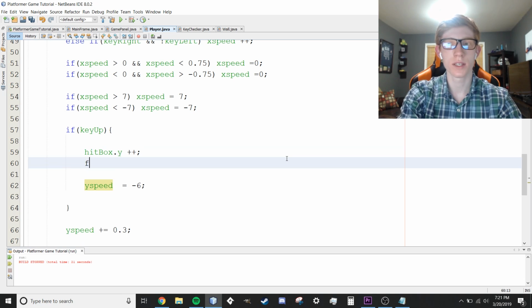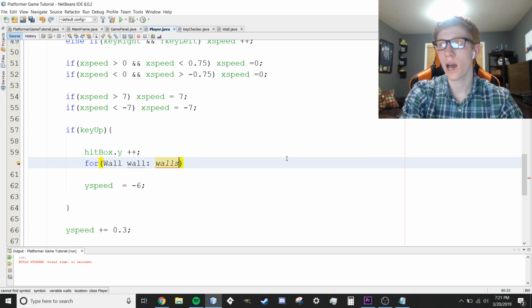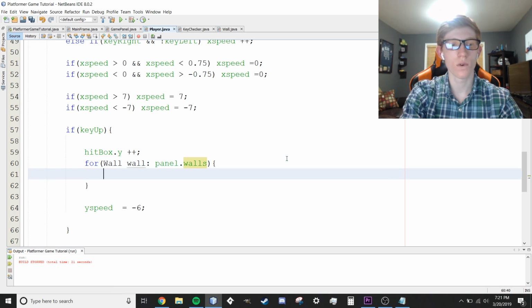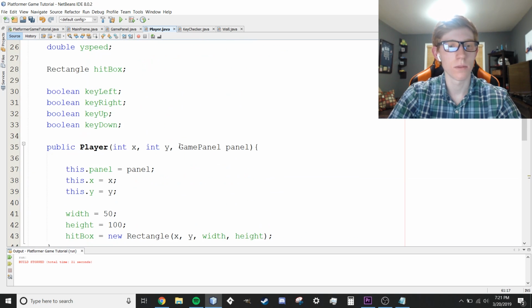And then we're going to step through all of our walls. So for wall in panel.walls. This is because the walls array list is stored within our panel, not within our player. So we have to say panel.walls. And this is why we passed panel into our player when we created it right here, so we can get back to it.